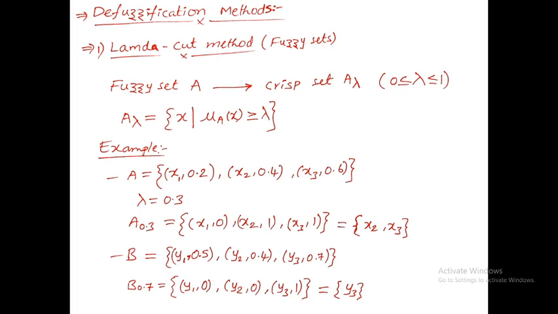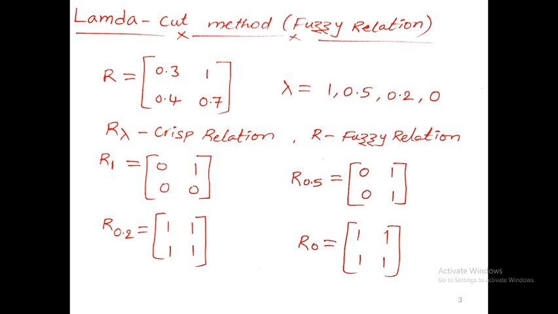In this way we can use the lambda cut method to convert a fuzzy set into a crisp set, as a process of defuzzification. Then we'll see another example of the same lambda cut method.